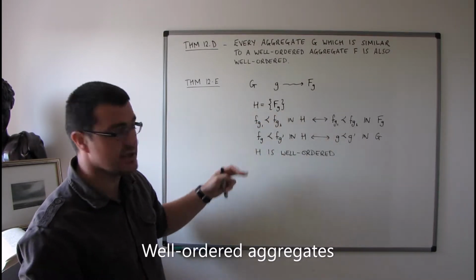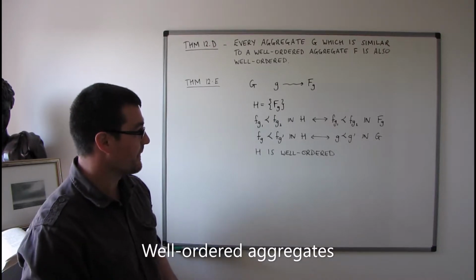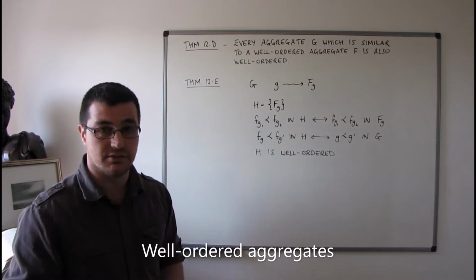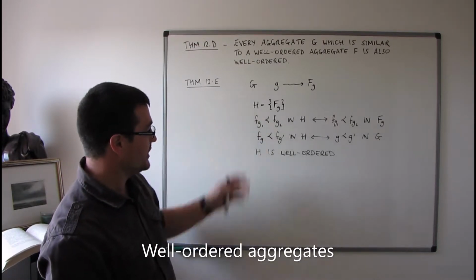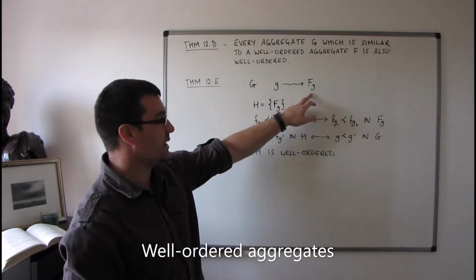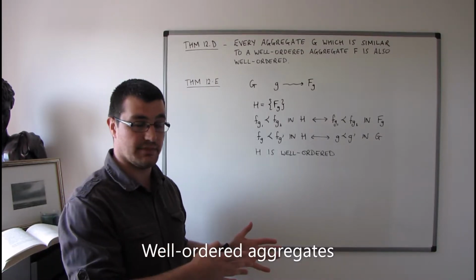And this is quite similar to how we did multiplication of ordinal types, and in fact multiplication of cardinal numbers as well. It's a similar kind of idea, except here we don't require that all of the FG are similar or equivalent.